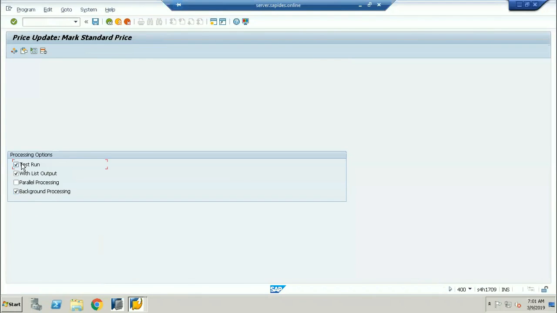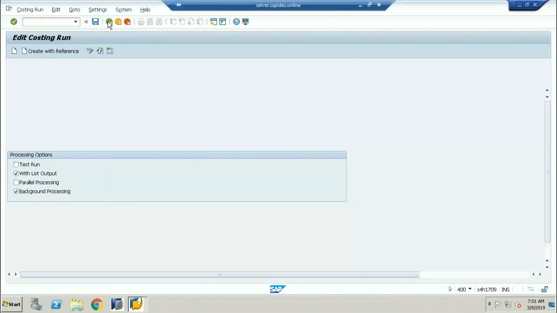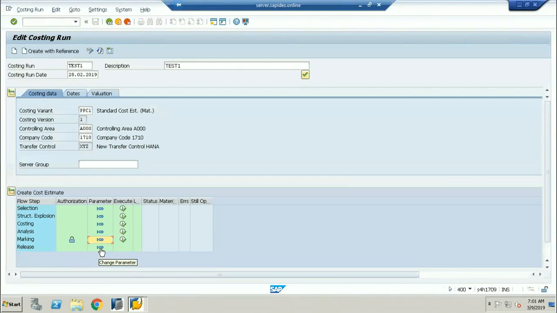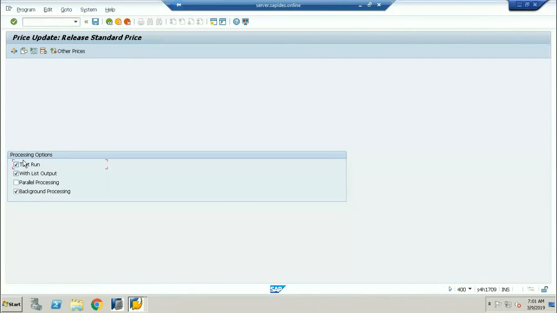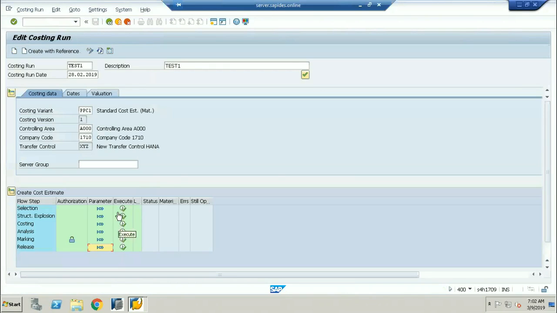So yes, markup test run. Okay, so you are going to be doing the test run. I'll remove the test run because I'm going to execute it. Markup prices and release the cost. Okay, remove the test run. I'm going to be releasing the cost. Now all the executions have come here because I set everything in the particular parameter. Now what I will do, I'll start one by one execution now.